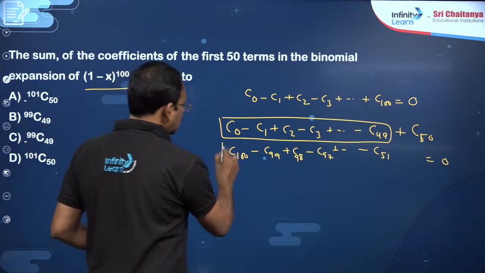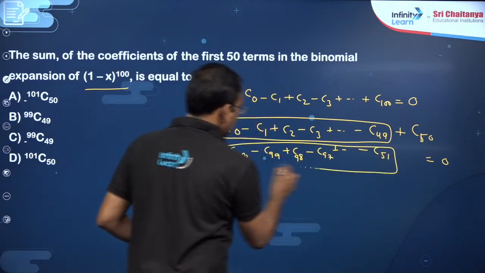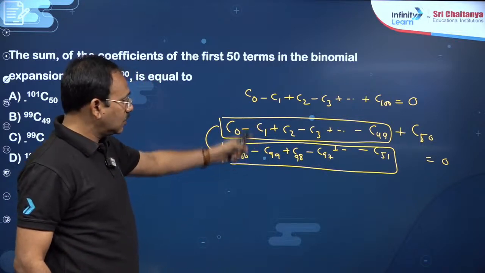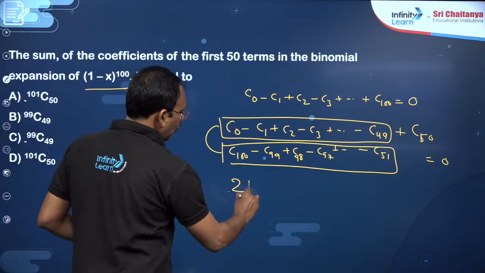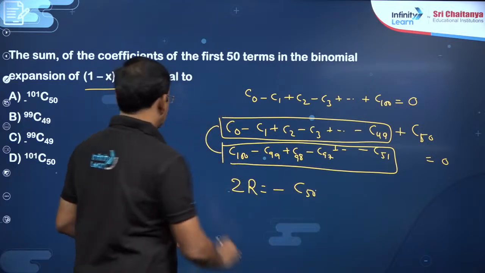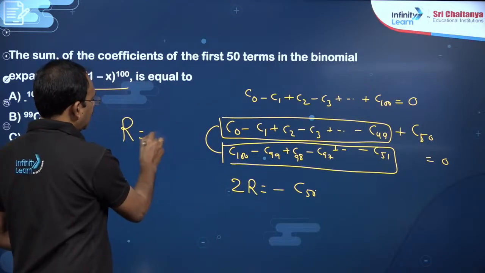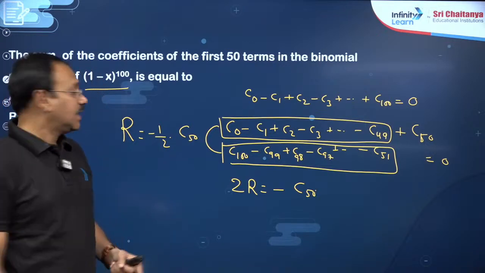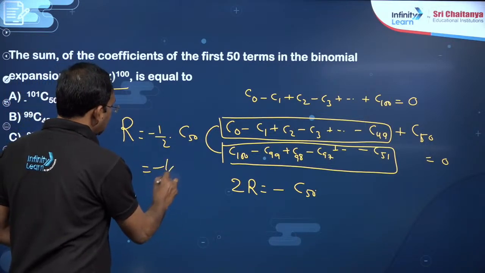Now you know that these two are the same because nCr is equal to nC(n minus r). So the required expression is R, these two are the same. So 2R is nothing but minus C50, dear students. So R is nothing but minus 1 by 2 into C50, correct? But the options are not like that.